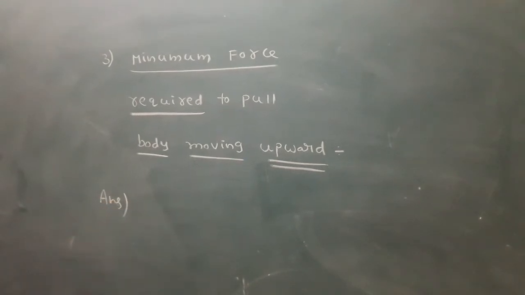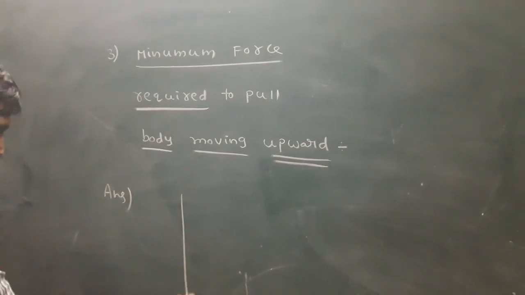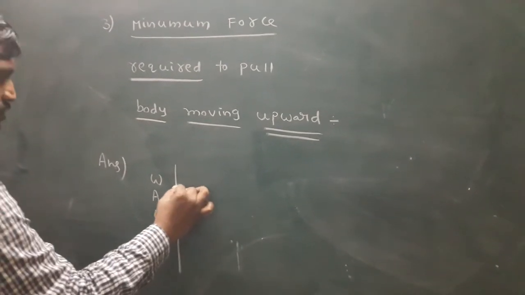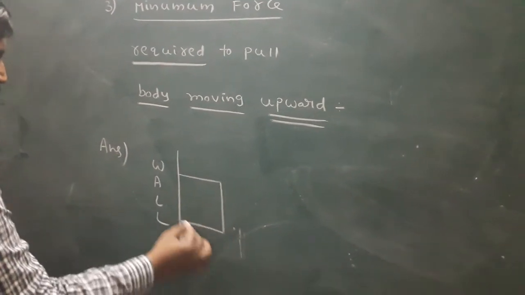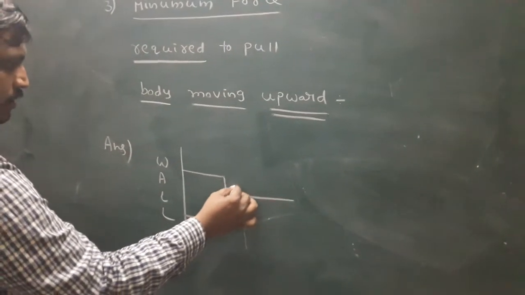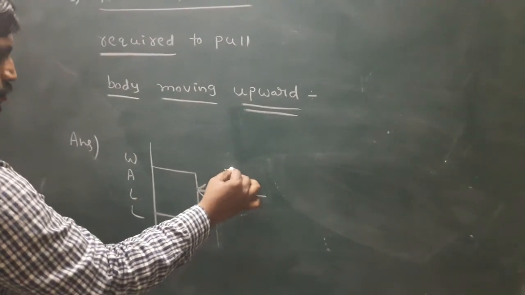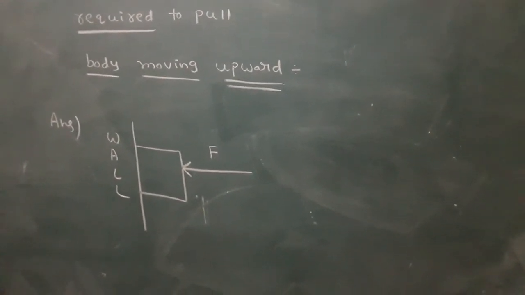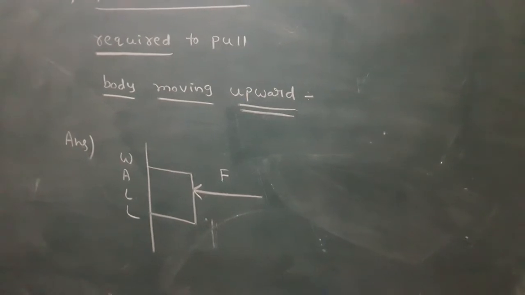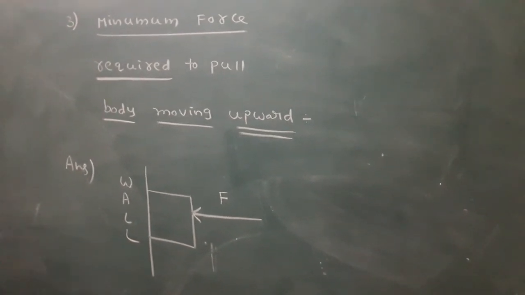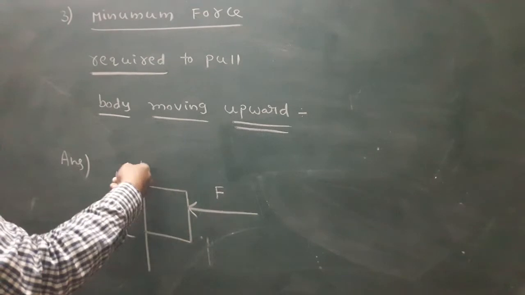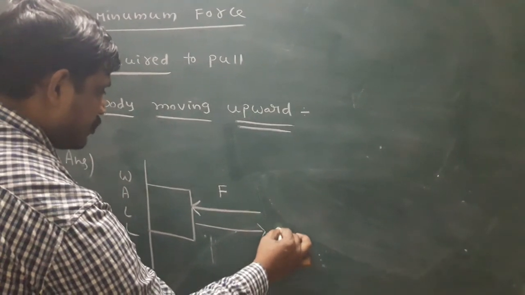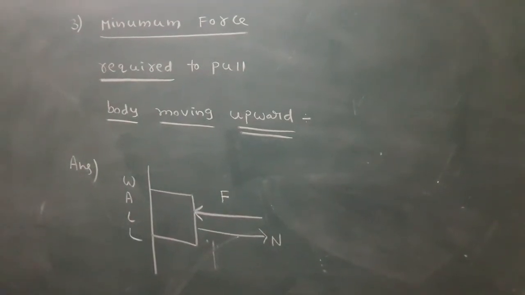Look here, this is the wall, this is the block. Here F is the force applied on the block against the wall. The body exerts an action, the wall exerts an opposite reaction. That is called the normal reaction.